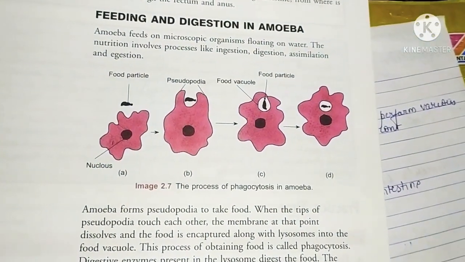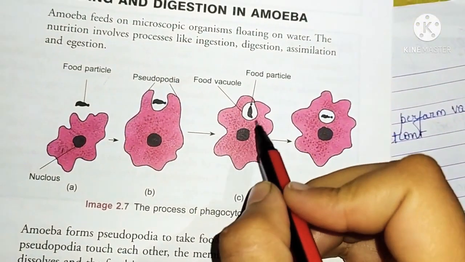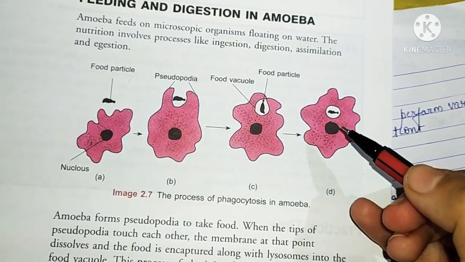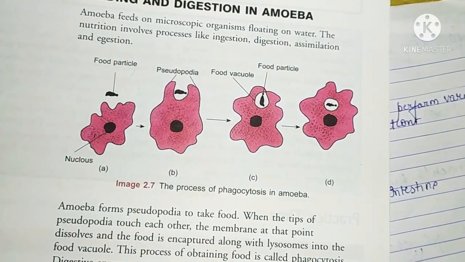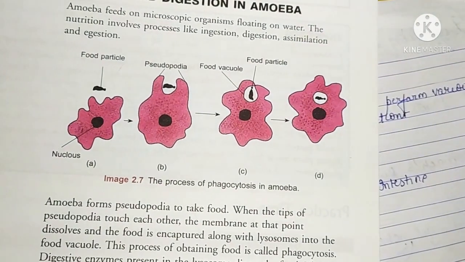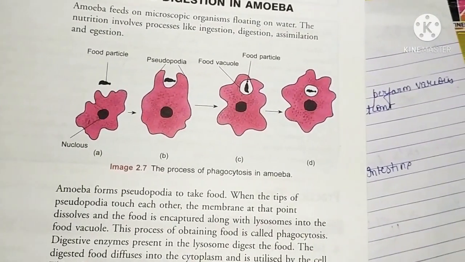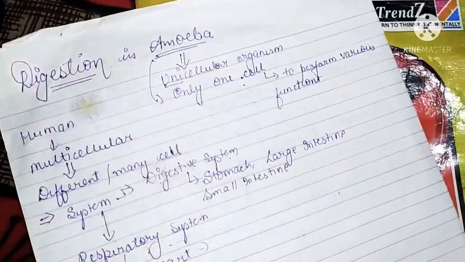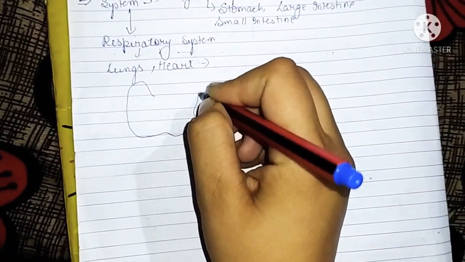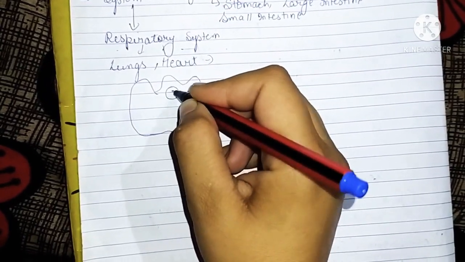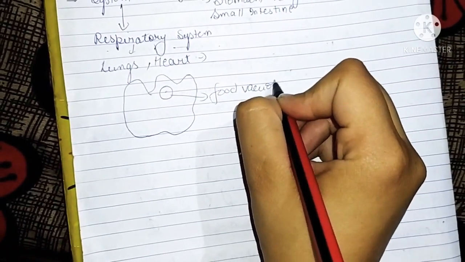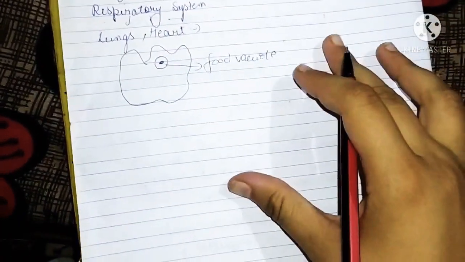Okay, now next what will happen? Your food vacuole will be created like this and this is a food particle, and after getting food inside this, the digestion process will proceed. Okay, this is all about the ingestion process, how food will be taken in by your amoeba. Now what will happen? Let me discuss about this. When amoeba captures the food, that is your food vacuole, in which we have our food particle.